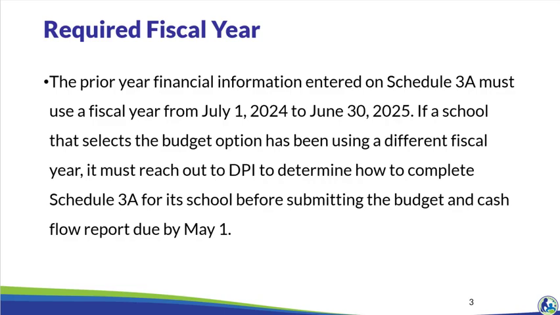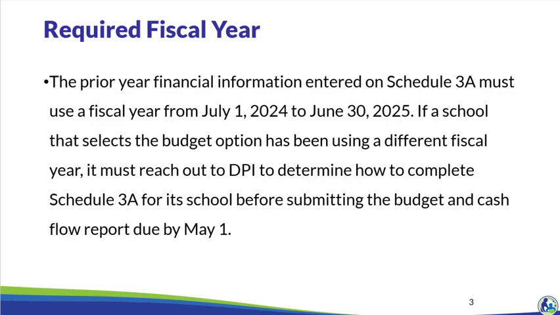All schools that participate in the choice programs must use the fiscal year from July 1st to June 30th. If the school does not currently use that fiscal year, it must change it before the start of the 26-27 school year. The information that is entered into Schedule 3A must be based on a fiscal year from July 1st to June 30th. If the school has not historically used a fiscal year from July 1st to June 30th, it must reach out to DPI in advance of submitting the budget and cash flow report in order to determine how Schedule 3A should be completed.